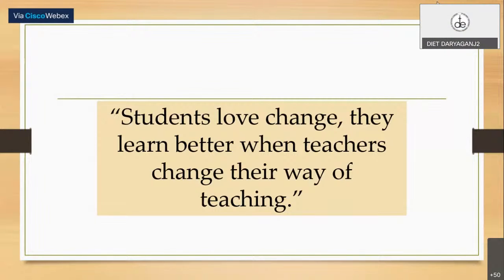Students love change. They learn better when teachers change their way of teaching. This is a simple quote, but it wants to tell us that students also love change. Yesterday in our previous session, we discussed various ways of teaching prose. Today I would be telling you about some more innovative ways of teaching prose so that we don't use the chalk and talk method and we use some innovative ways. Let's move ahead.